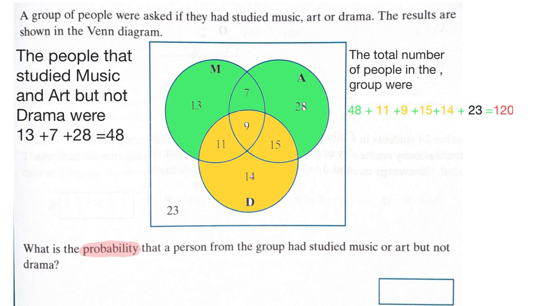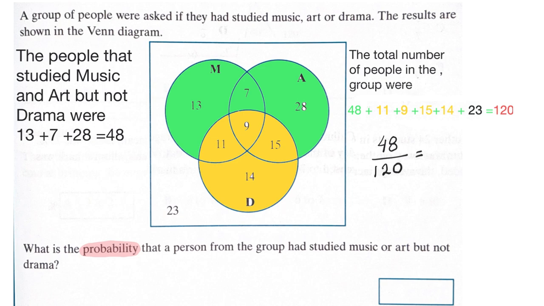This is the total number that studied music and art but not drama, in green. And then 11 that studied drama, 9, 15 and 14, plus the 23 that did not study either of these topics. So the total amount was 120. Therefore, the probability now will be 48 over the total 120.